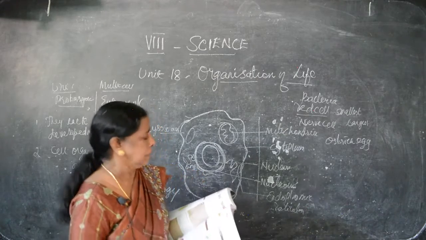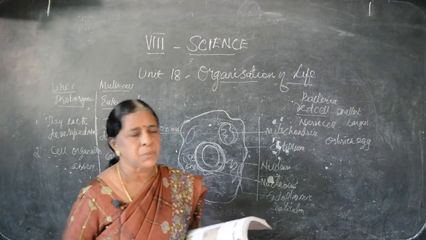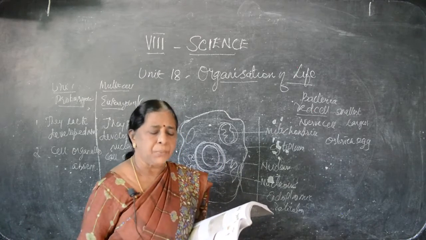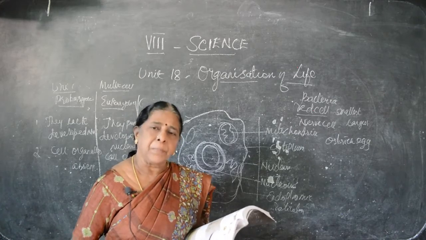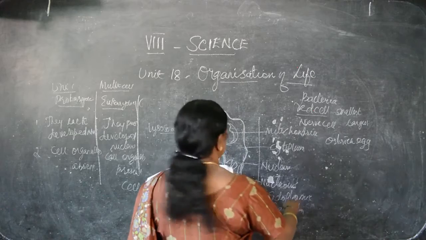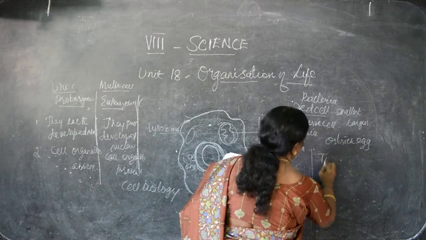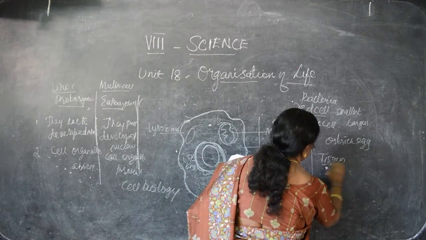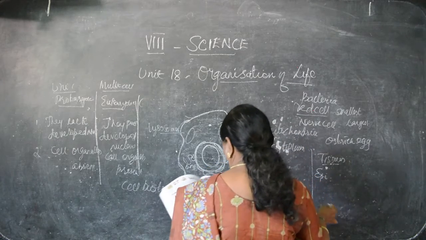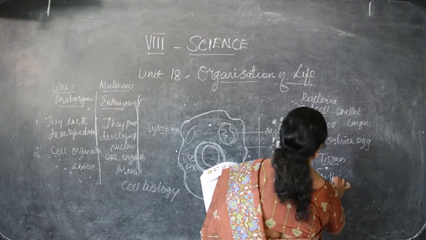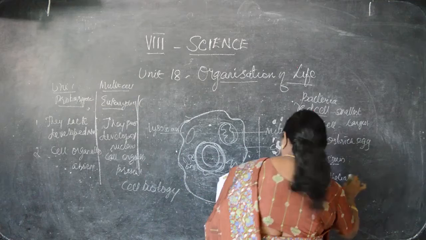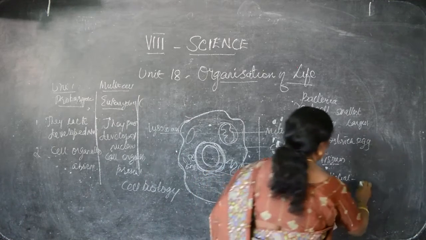Now, we have seen cells. Next, we have to go for tissues. Cells of the same kind join together and become tissues. There are many kinds of tissues. So, what are the tissues? For example, epithelial tissue, we will see the kinds. Epithelial, we cannot see the same tissue all over our body. It depends upon the places. Epithelial, what's the function of it? Protection.